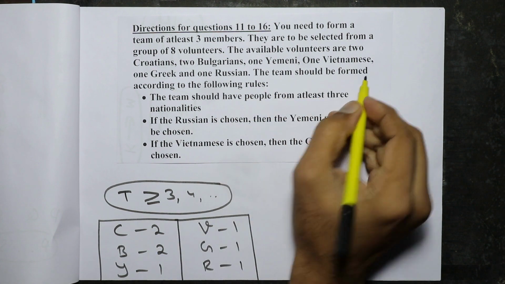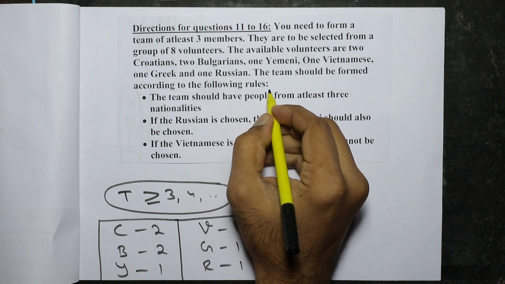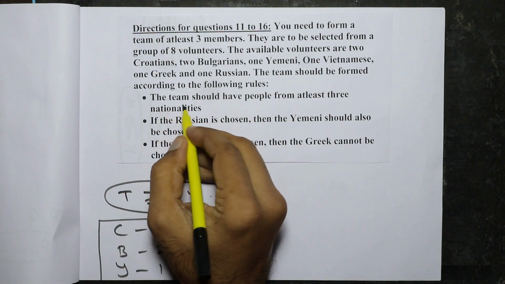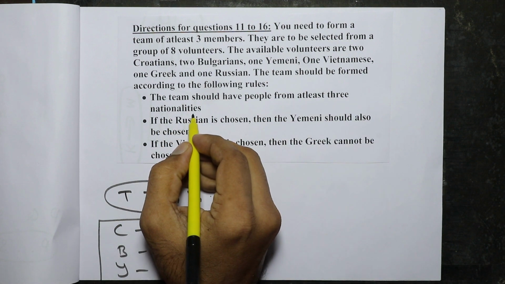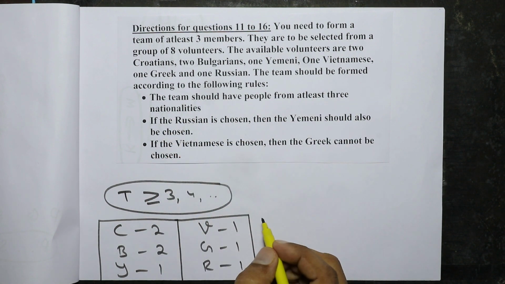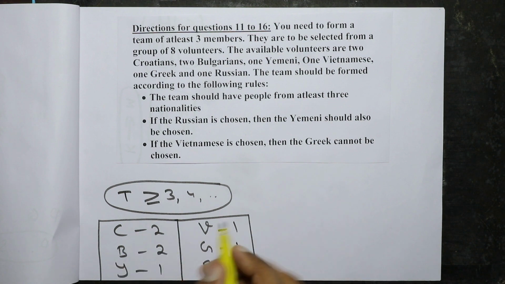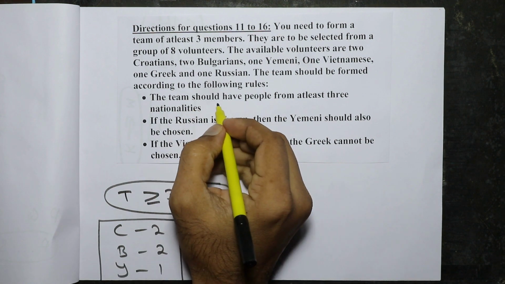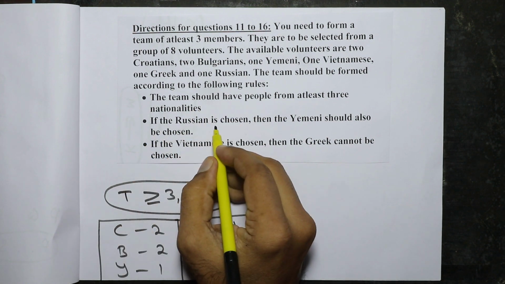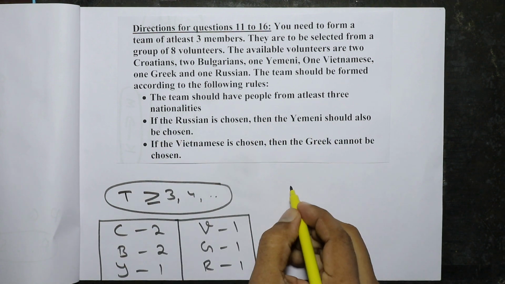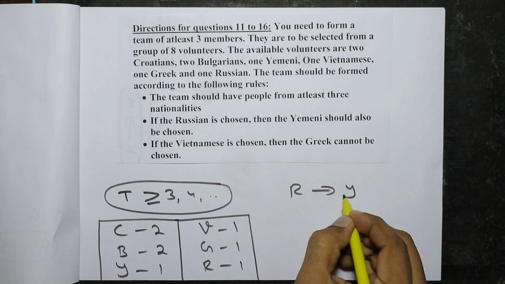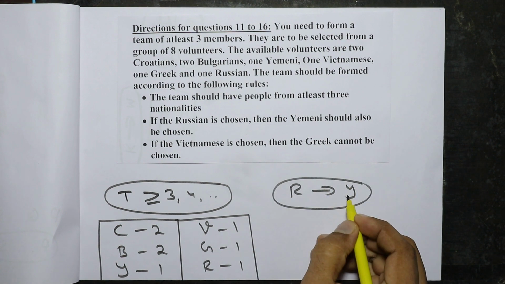The team should be formed according to the following rules. The team should have people from at least 3 nationalities. So at least 3 nationalities should be there. We'll just remember that. If the Russian is chosen, then the Yemeni should also be chosen. So if the Russian is there, then the Yemeni should also be chosen.